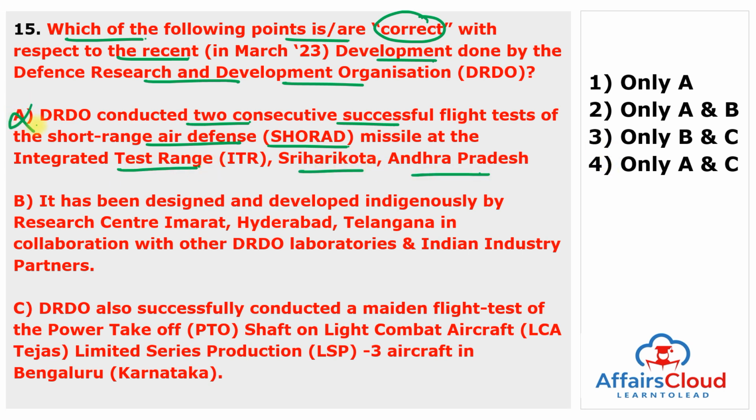This statement is wrong because DRDO conducted 2 consecutive successful flight tests of very short range air defense system, also known as VSHORADS. This means very short range air defense system missile at the Integrated Test Range Chandipur, Odisha, not Sriharikota, Andhra Pradesh. So first statement is wrong.